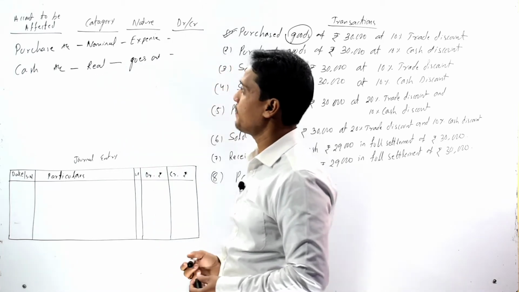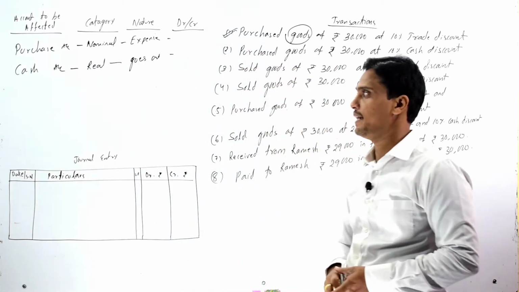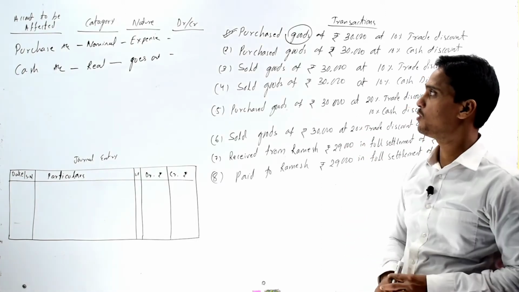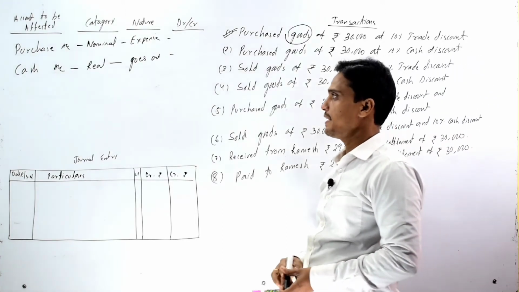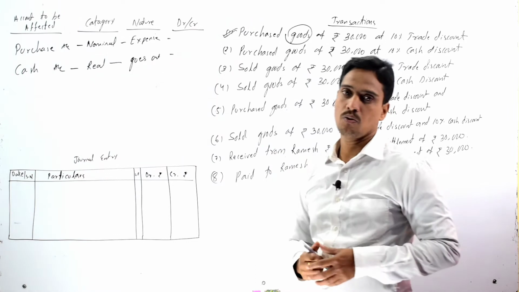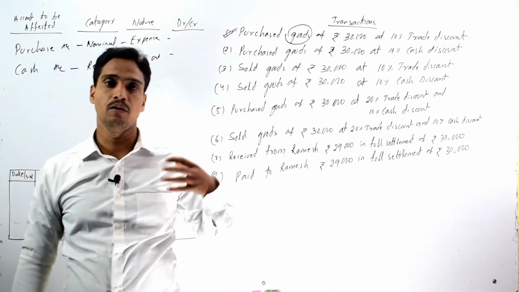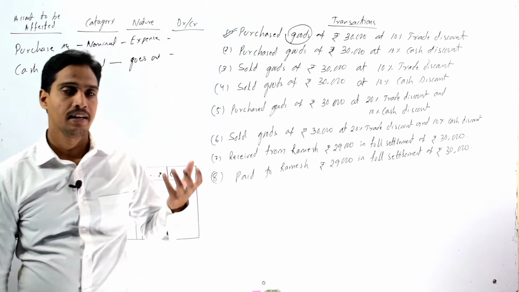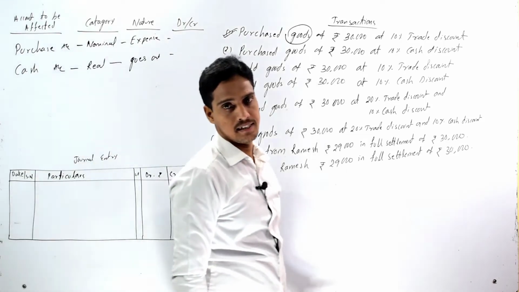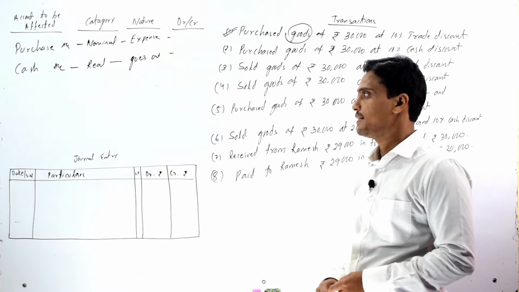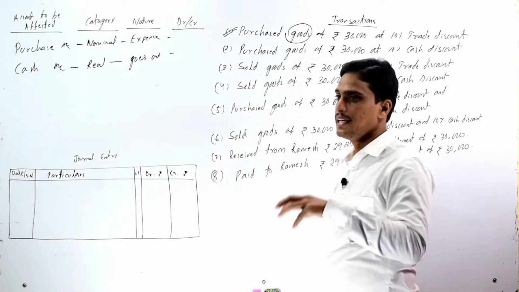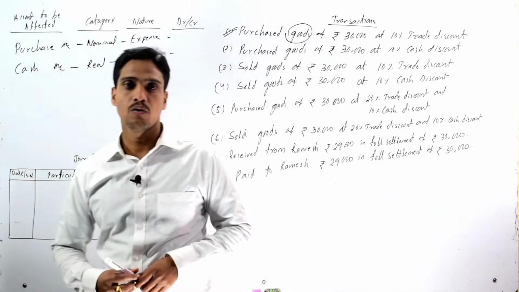Then we should identify which account should be debited and which account should be credited in the given transaction by applying the golden rules. That is the rule of the nominal account: debit all expenses and losses, credit all incomes and gains. The real account rule is debit what comes in and credit what goes out.